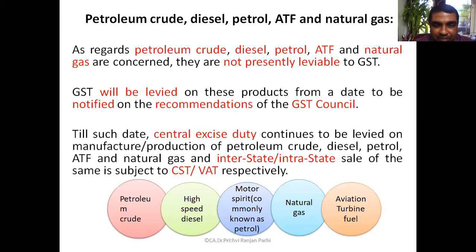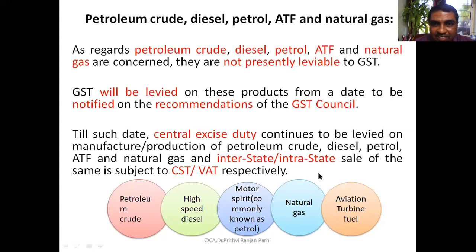Till that time, GST is not levied on these products. But the usual thing is that central excise duty is levied. Under interstate transactions, central sales tax is levied, and on intrastate sales, VAT is levied. So petroleum products are again subject to central excise duty plus CST or VAT.